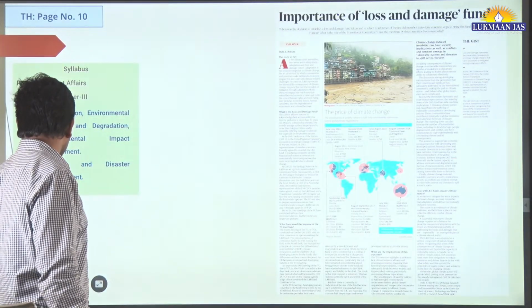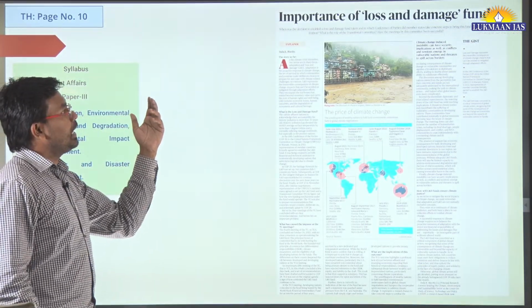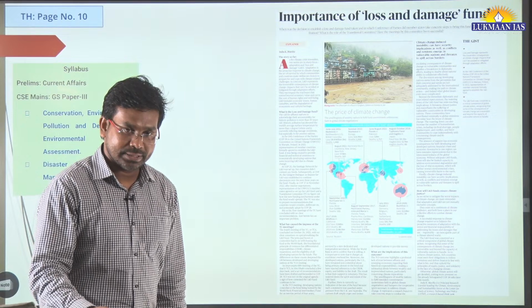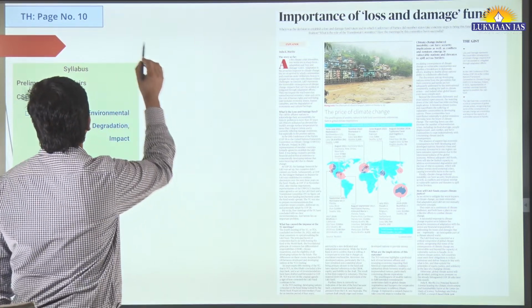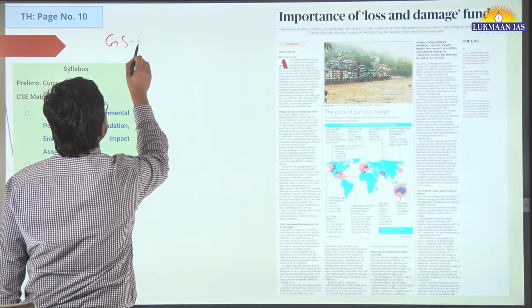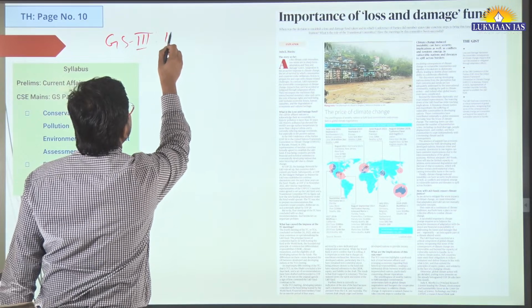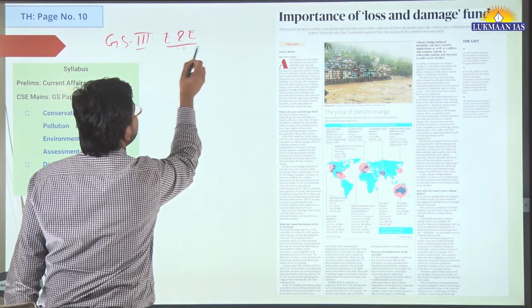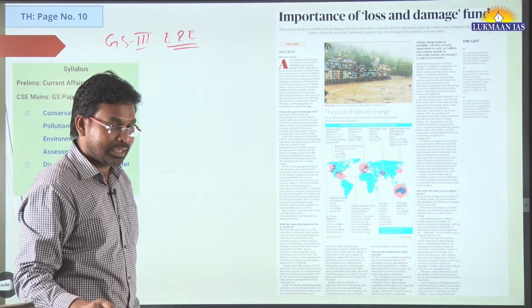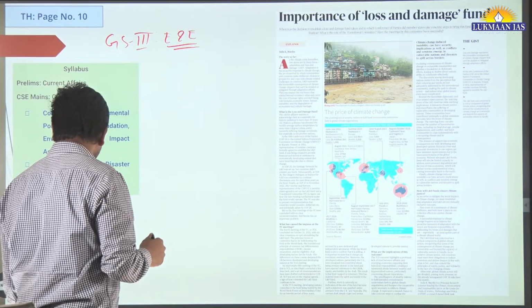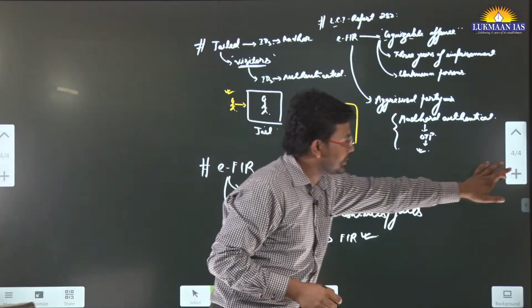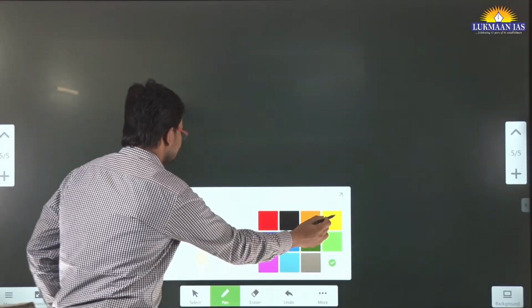Now we have another topic, importance of loss and damage funds. This is a very important topic. This is related to GS paper 3. It is part of environment and ecology. It is a very important topic, environment and ecology related. So when we talk about loss and damage funds, we are going to discuss it quickly. So let's understand this topic.